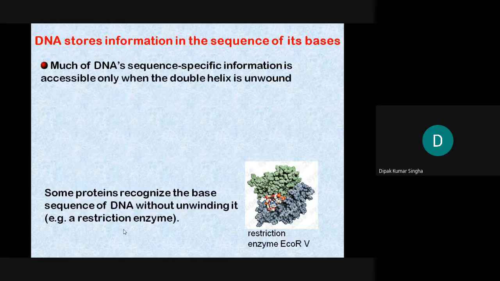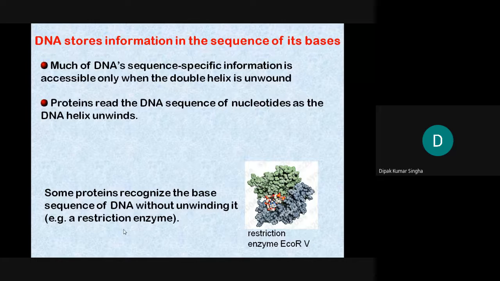DNA stores information in the sequence of its bases. The base sequence is accessible only when the double helix is unwound. Some proteins recognize the base sequence of DNA without unwinding it. These are called restriction enzymes, like EcoRI, restriction endonucleases that can cut this portion.